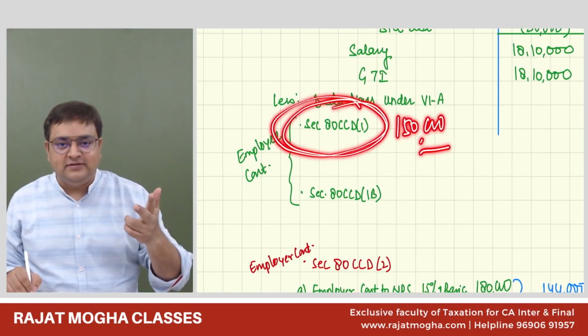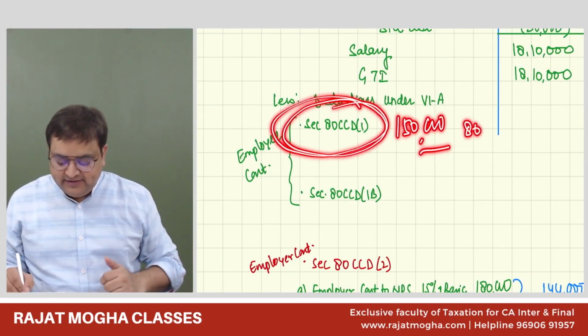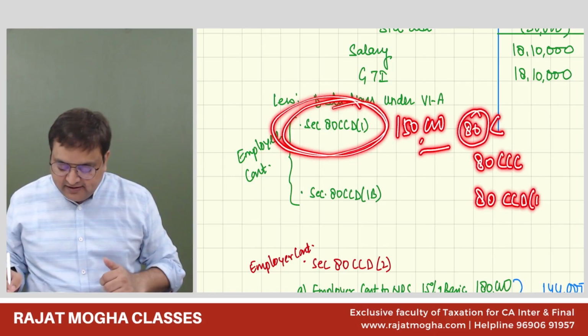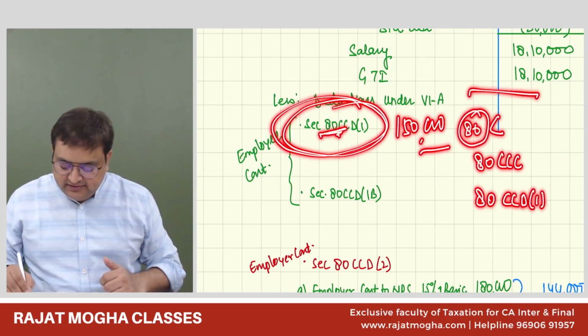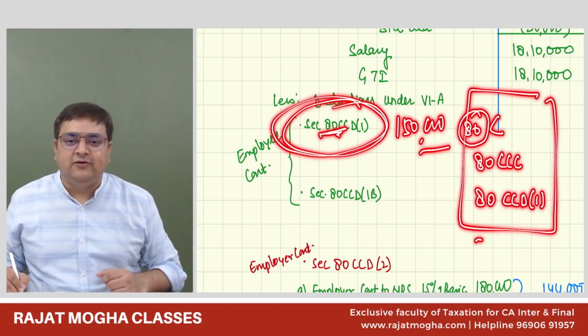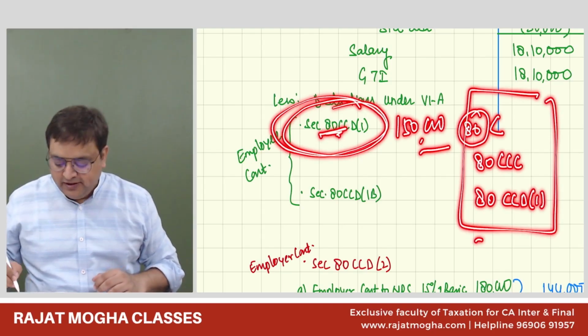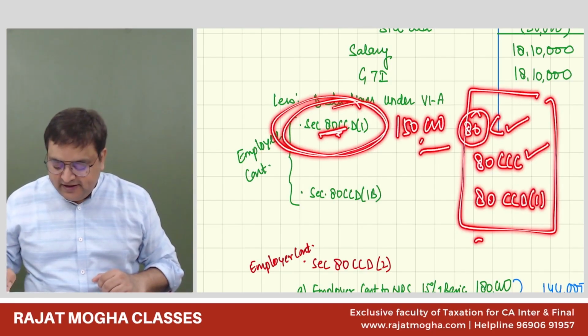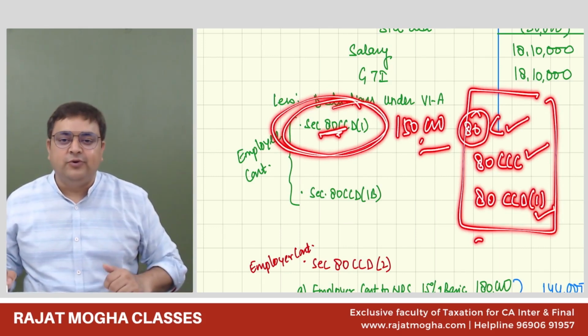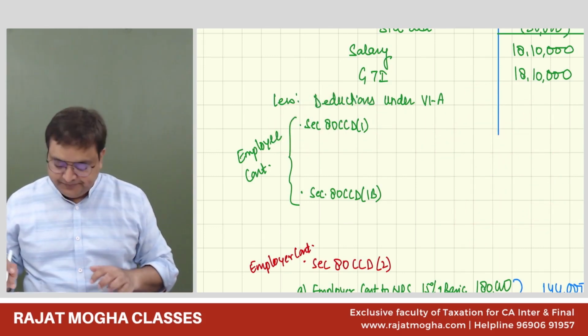What are those two sections? 80C and 80CCC, and 80CCD(1). These three combined together cannot go beyond 1,50,000. Are you able to recall this provision also? So 80C, 80CCC, 80CCD(1), all three together cannot go more than 1,50,000 rupees.